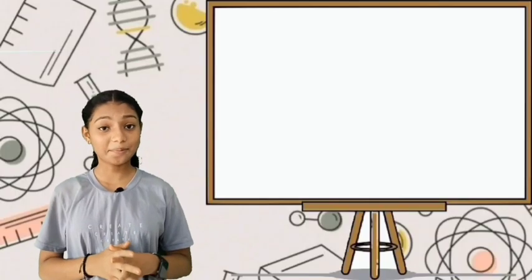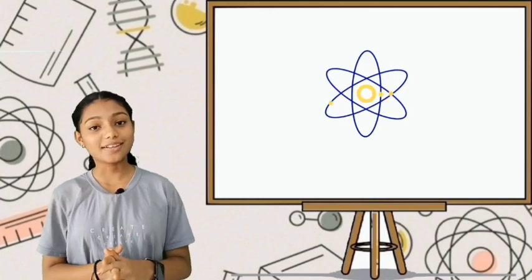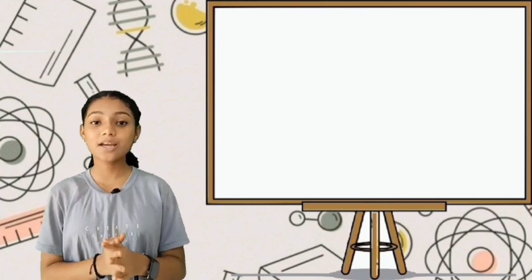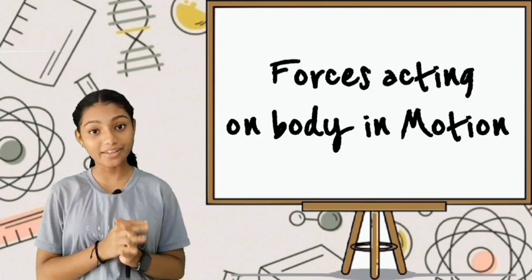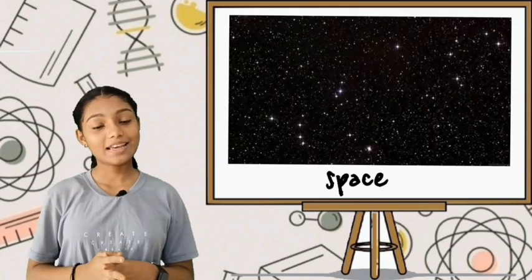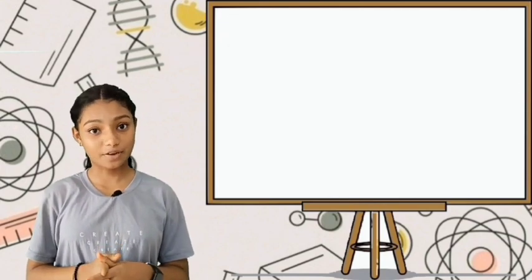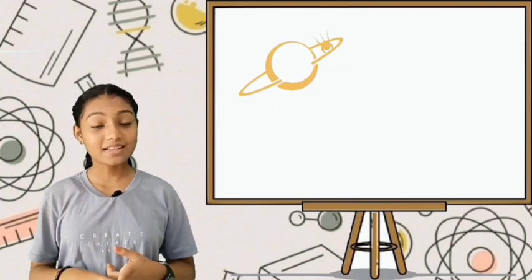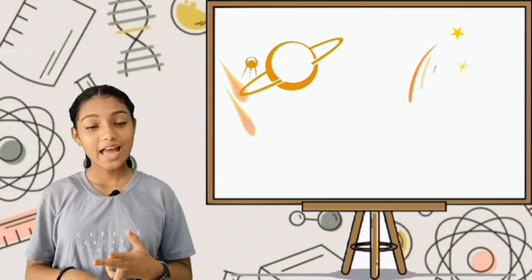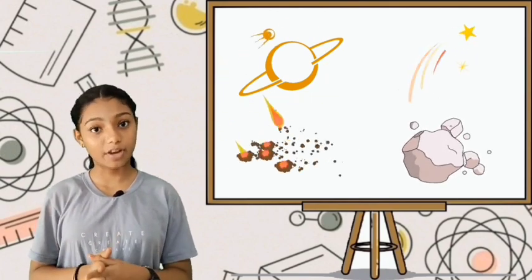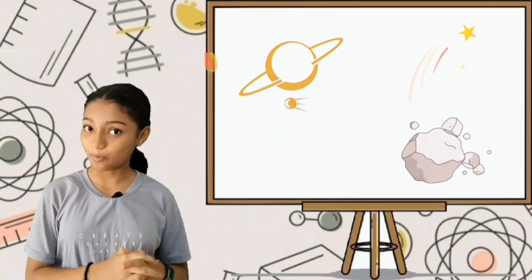So where did Newton come up with this stuff? Before learning Newton's first law of motion, we have to study the different types of forces acting on a body in motion. Friends, now what about the objects in space? Yeah, this is the kind of motion that can be seen in the vacuum of space. Satellites, stars, meteoroids, and asteroids. These objects have a constant velocity and they never stop moving.